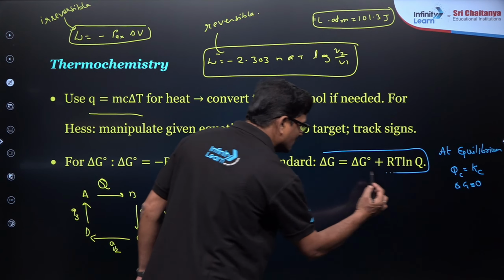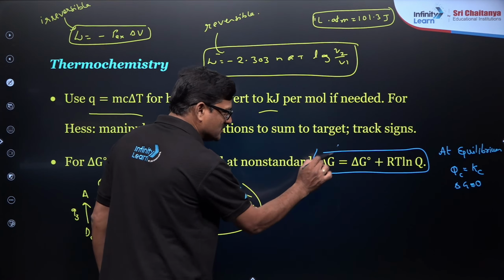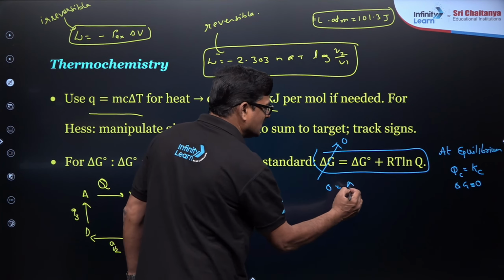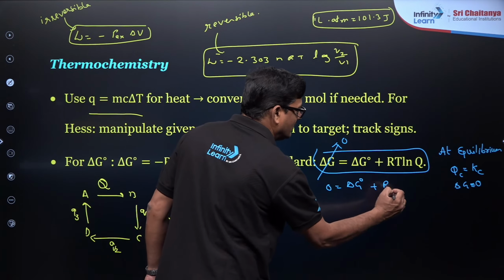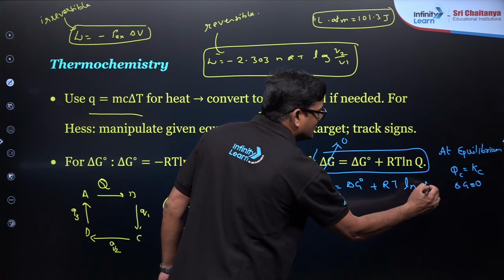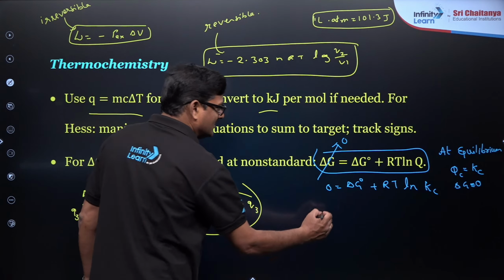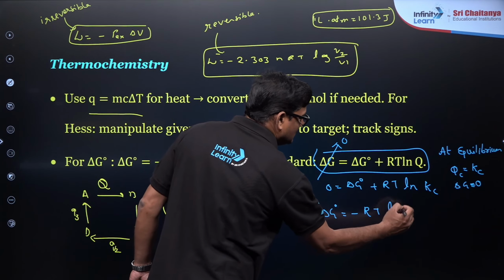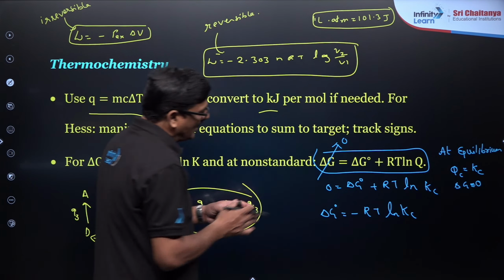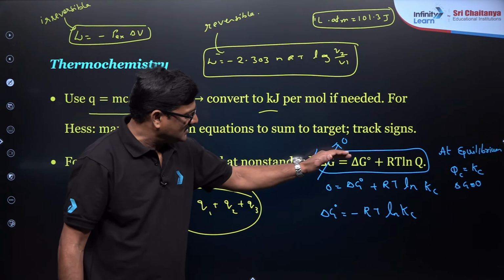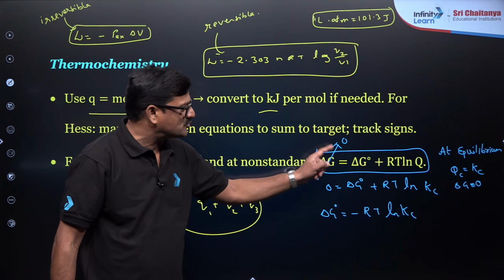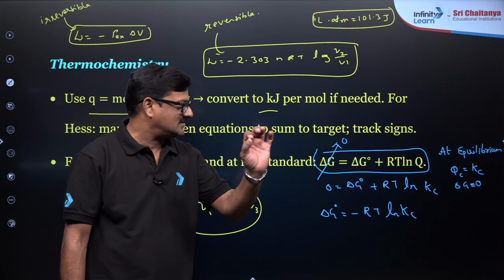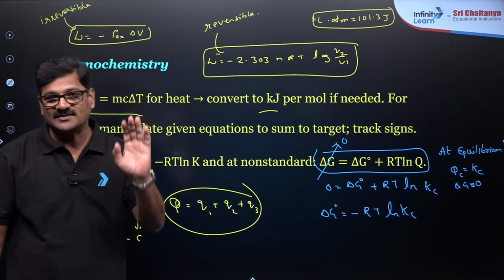Equation, children: if at equilibrium delta G is 0, then 0 is equal to delta G naught plus RT ln Kc, right? So delta G naught is equal to minus RT ln Kc. I am giving this as an actual conceptual equation. In the NEET examination, it will be given simply as: which of the following is true at equilibrium.